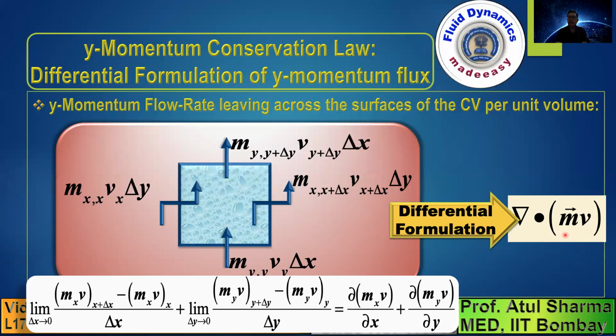In the previous slide, del dot mu represented the net x momentum flow rate leaving the surface of the control volume per unit volume. Here in this slide, this term represents the net y momentum flow rate leaving across the surface of the control volume per unit volume. So these are net outflux terms.